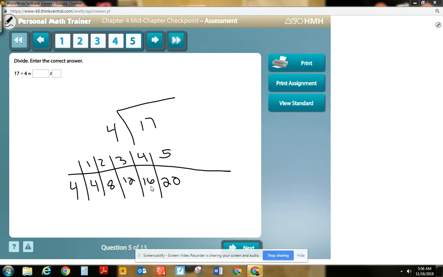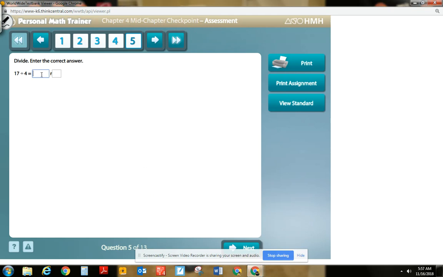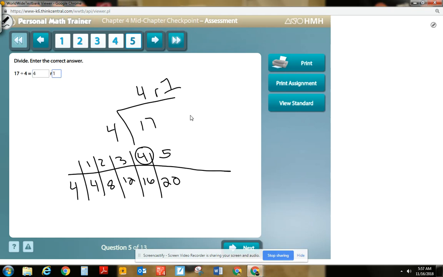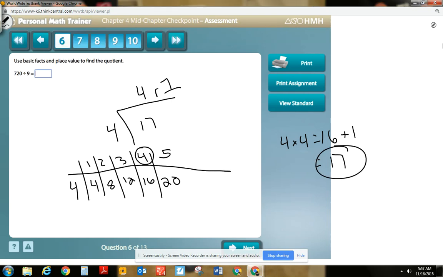So I have to go here, right? 4 times 4 is 16, and I have 1 left over. Now I can check this too, because 4 times 4 equals 16 plus 1 equals 17. Boom, I'm money.